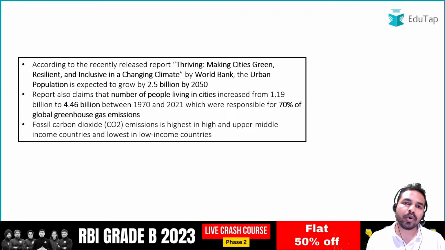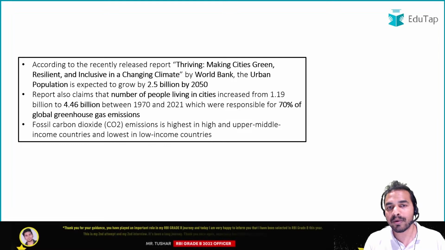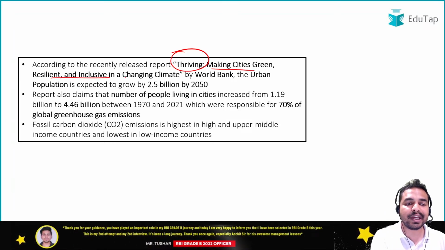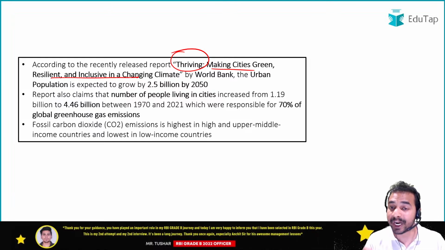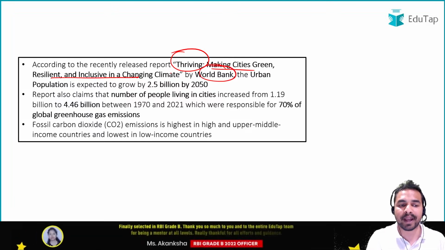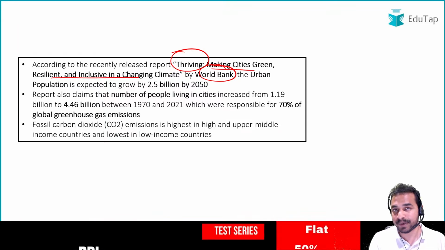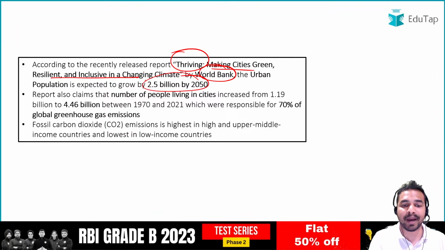So guys, since we are suffering from the problem of pollution, we are striving to make our cities green, resilient and inclusive in a changing climate. And once again, this is a report launched by the World Bank, and this particular report tells us that the urban population is expected to grow by 2.5 billion by 2050.